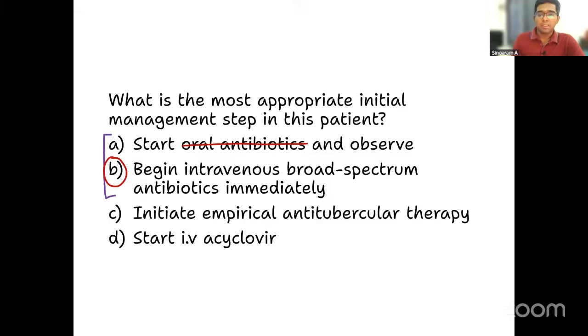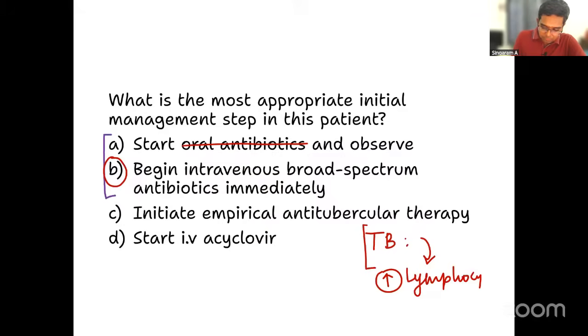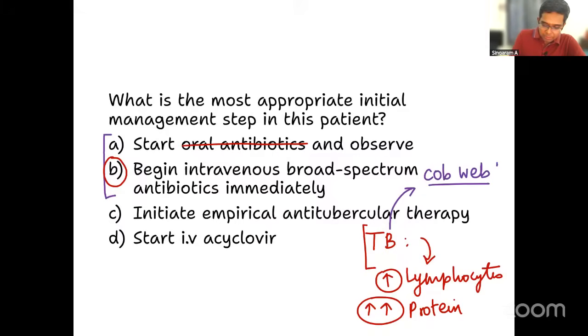Now, anti-tubercular therapy should be only for TB meningitis. And can you tell me for TB meningitis, what all would be the findings in the CSF? Of course, easy one only. There will be increased amount of which cells? Lymphocytes. Increased amount of lymphocytes in the CSF. Protein count will be too much elevated. That is why I am putting 2 up arrows, meaning too much of elevated protein count is noted. And then what is a characteristic finding in the CSF? Suppose you take the CSF and leave it in a test tube for a long period of time. Yes, it will show the cobweb appearance. These are characteristic of TB meningitis. That should not be forgotten.